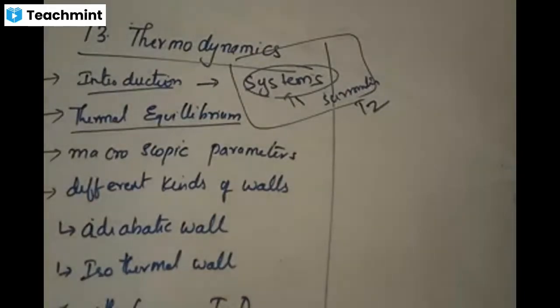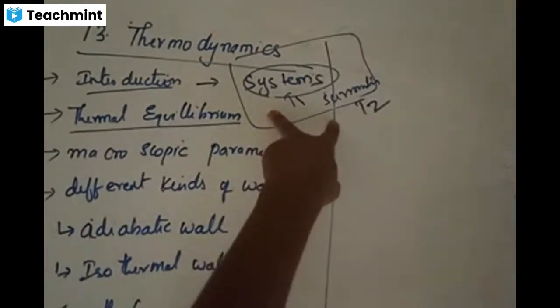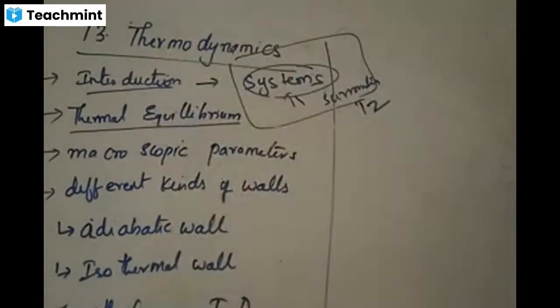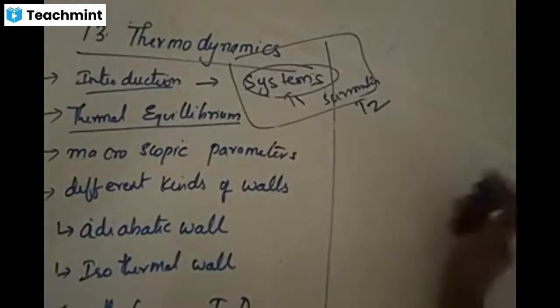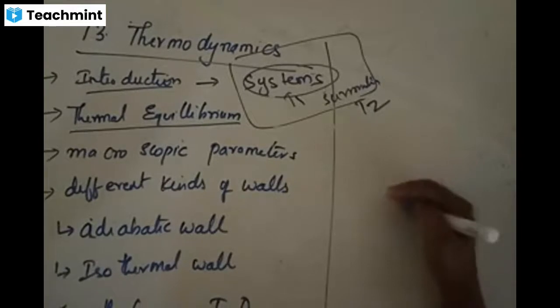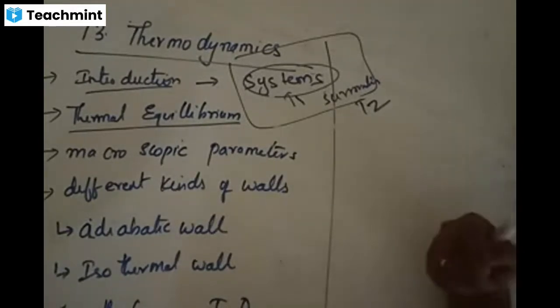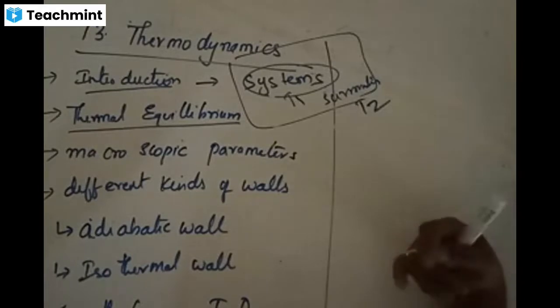As long as these two bodies are not in thermal equilibrium with each other, there is some exchange of heat energy between them. As long as system and surroundings are not in thermal equilibrium, there would be a transfer of heat energy from one to the other, system to the surroundings, or vice versa.